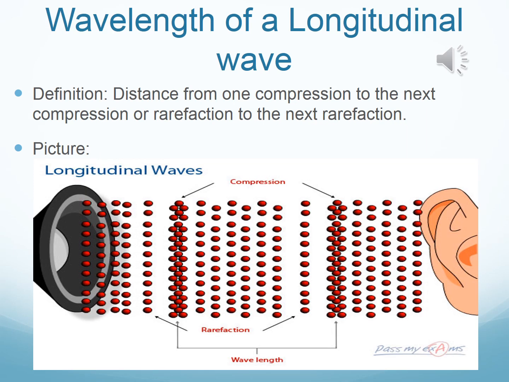The second property of a longitudinal wave or compressional wave is wavelength. Just like the wavelength in a transverse wave, the wavelength in a longitudinal or compressional wave is basically from one compression to the next compression, or one rarefaction to the next rarefaction, which is very similar to a transverse wave where they did crest to crest and trough to trough. So again, you have to choose one. You can't use both. You either use compression to compression or rarefaction to rarefaction, and that's how you find wavelength.